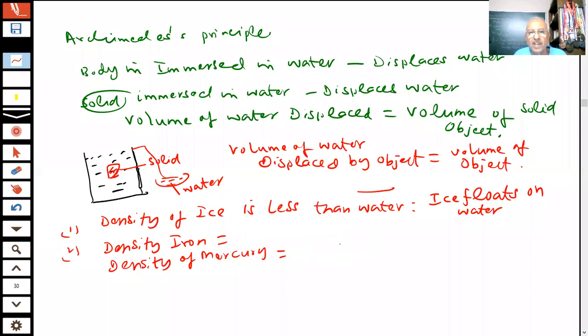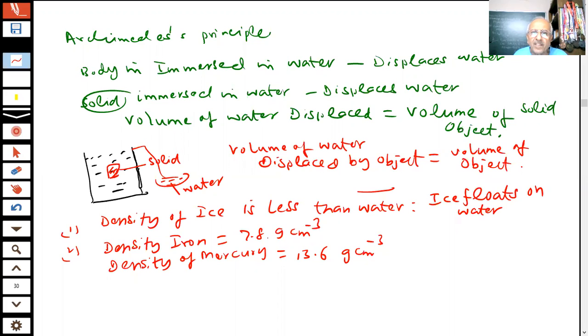Therefore, students, if I put iron on mercury, will it sink or float? Tell me. Will iron float on mercury or sink in mercury? Sir, it will sink.